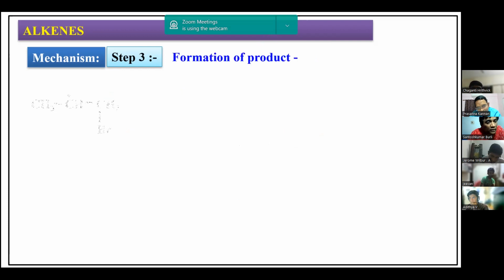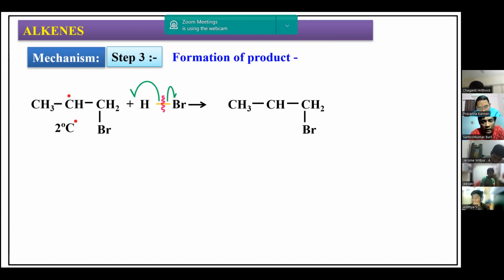stable compound. So the last step is the final formation of the product. H gets added to the second carbon atom, so that we get 1-bromopropane as the major product over here. So this is how we explain why we are getting the major product as 1-bromopropane in the hydrogen peroxide case. Now, coming to one more question here.